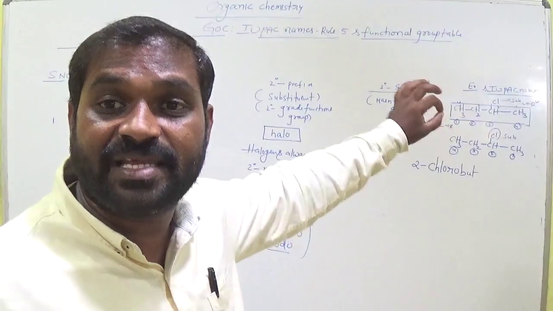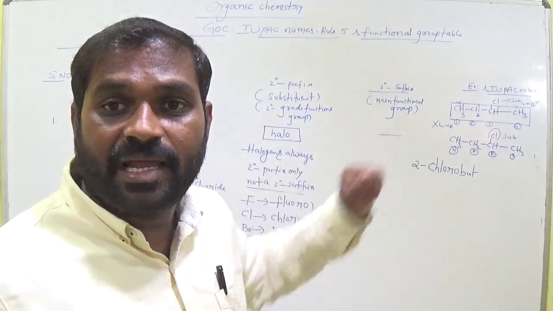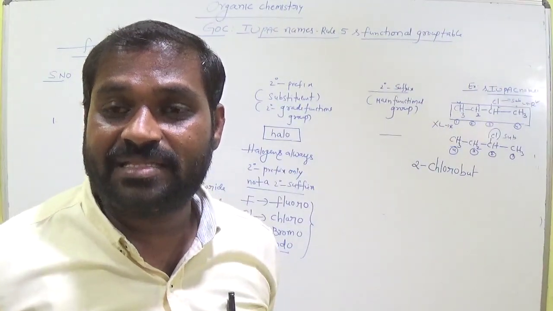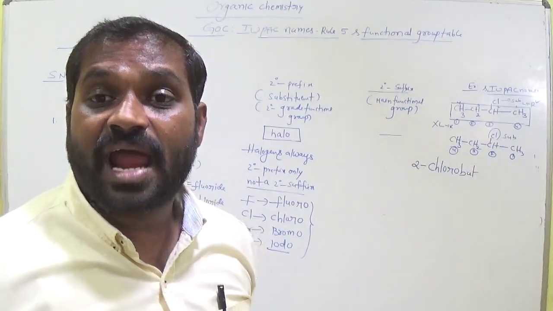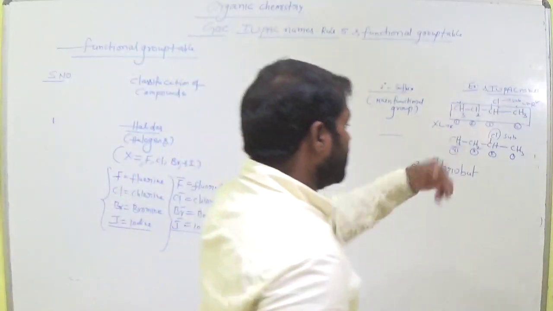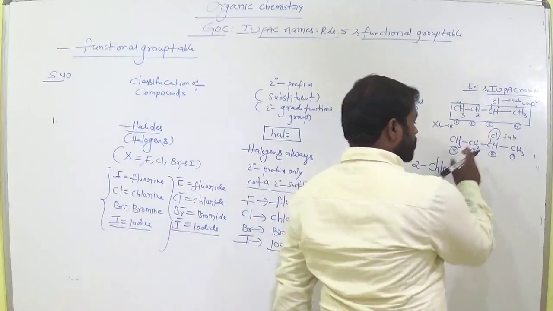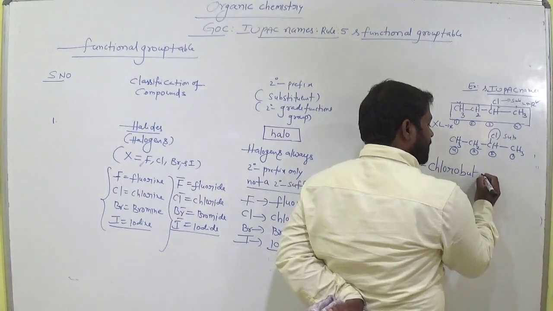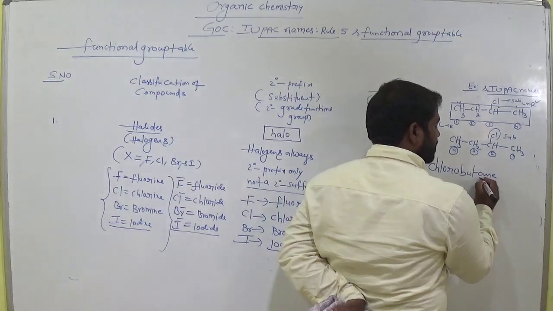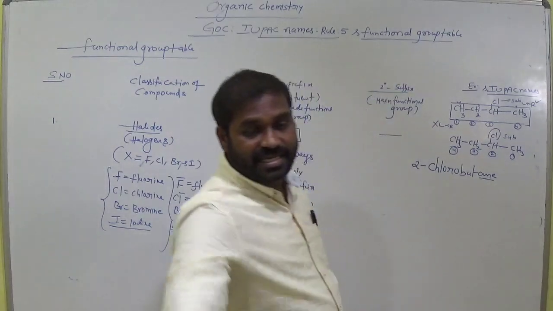Single bond means it is clearly an alkane. If it is an alkane, at the end of the name what do we add? Ane. So root word is but, plus ane, butane. Alkane, butane. Clear, students?